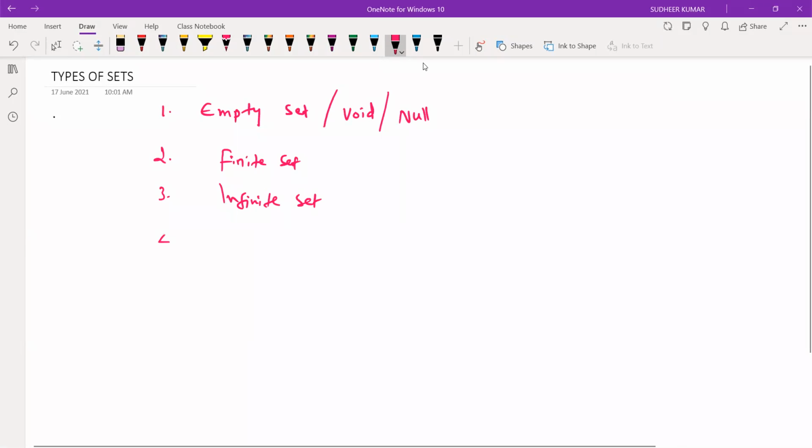Next, subset. Next, power set. Then universal set.